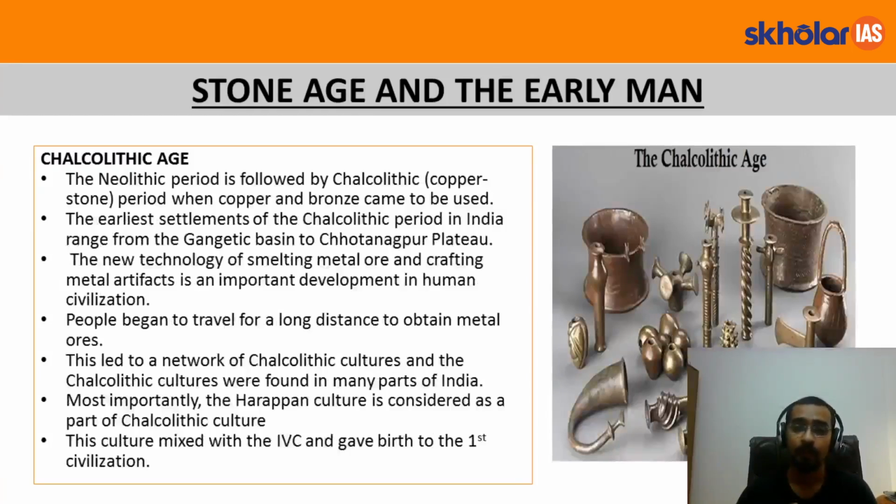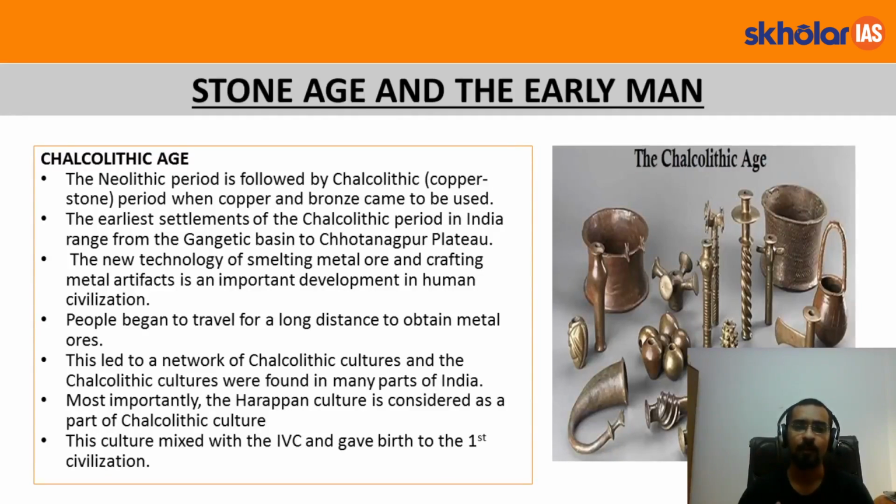After the Neolithic came the Chalcolithic Age. This Chalcolithic Age is also known as the Metal Age. This is the age when copper and bronze came into use. Now copper is a metal and bronze is an alloy. Bronze is an alloy made up of copper and tin, and copper was the first metal to be used. The earliest settlements of the Chalcolithic period in India range from the Gangetic Basin to the Chota Nagpur Plateau.